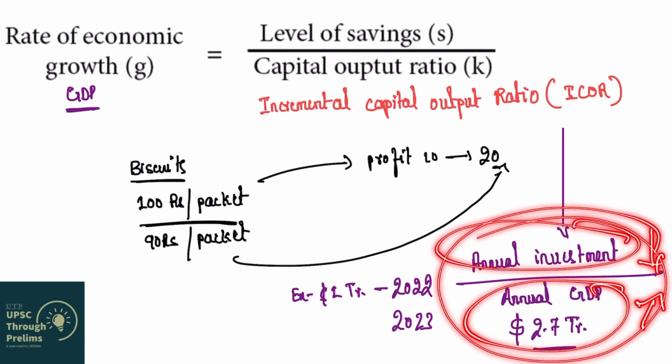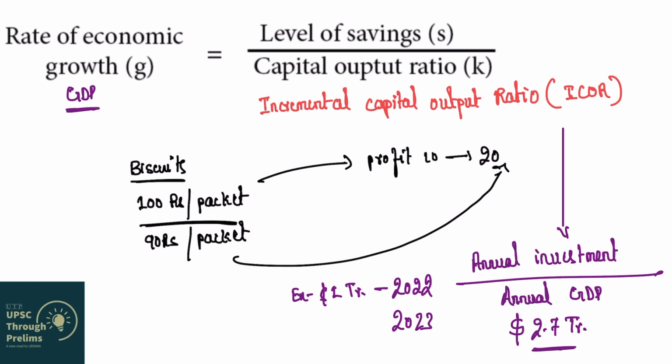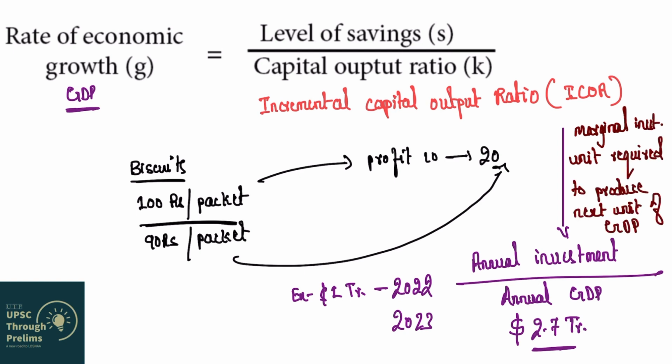So overall ratio will decrease, right? So the marginal investment, or the extra investment which is required to produce the next unit of GDP, is called ICOR. So this marginal investment, extra investment which was required to produce the next unit of GDP, is called incremental capital to output ratio, right?